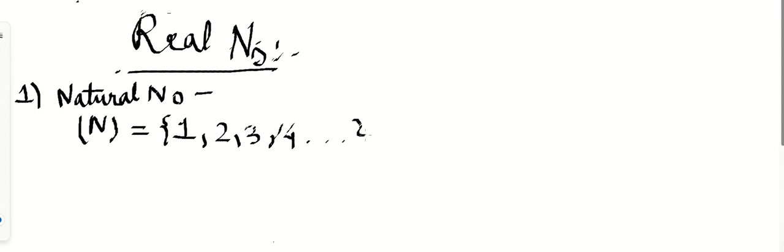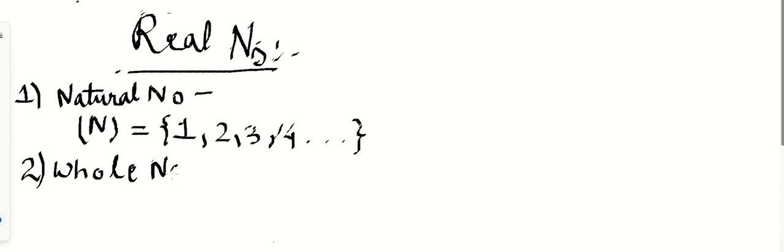So it is never ending, right? Natural number means those counting numbers, and the symbolic representation for this is N, and it starts from 1. This is the basic definition we know. Another one, number 2, is the whole number. Where there is nothing, we represent it by 0. So this is the whole number.